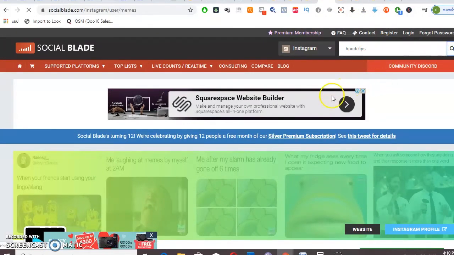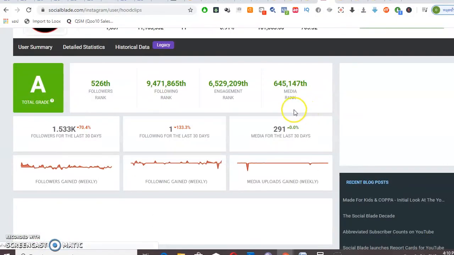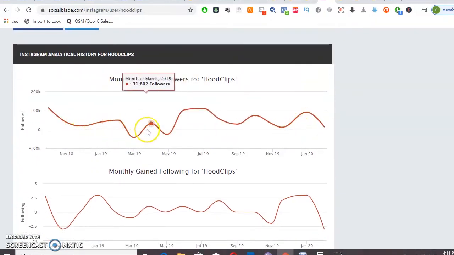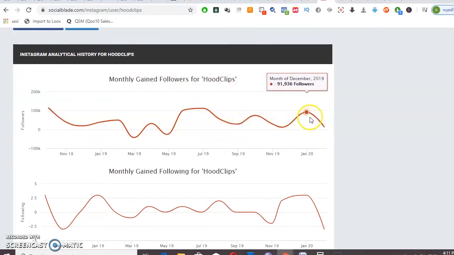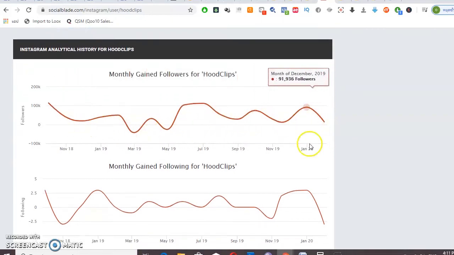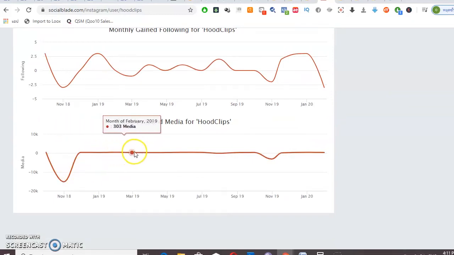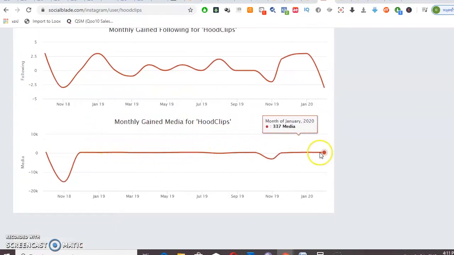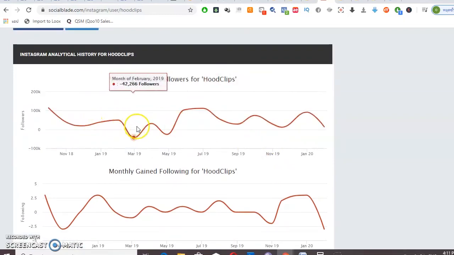As you can see, the followings are quite constant throughout. Their posting is very constant, and their follower gain is quite constant as well.